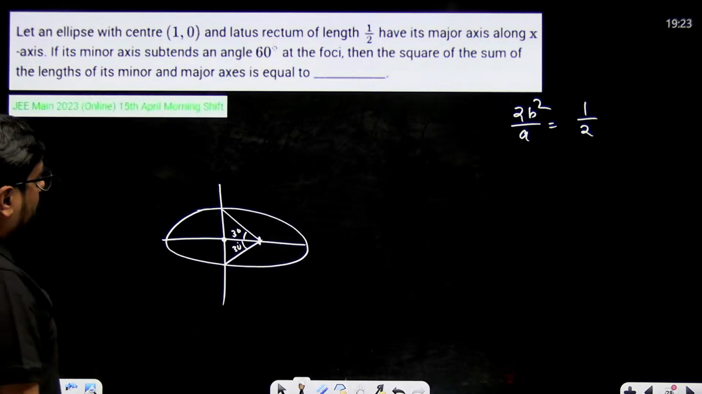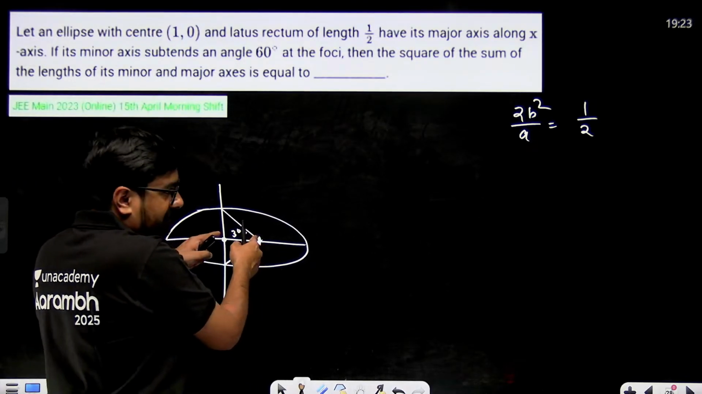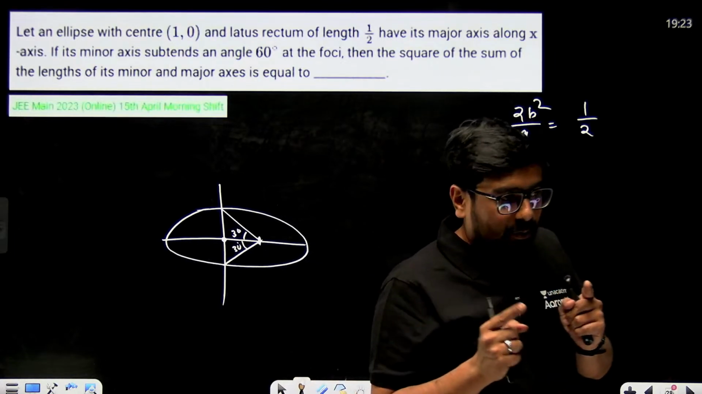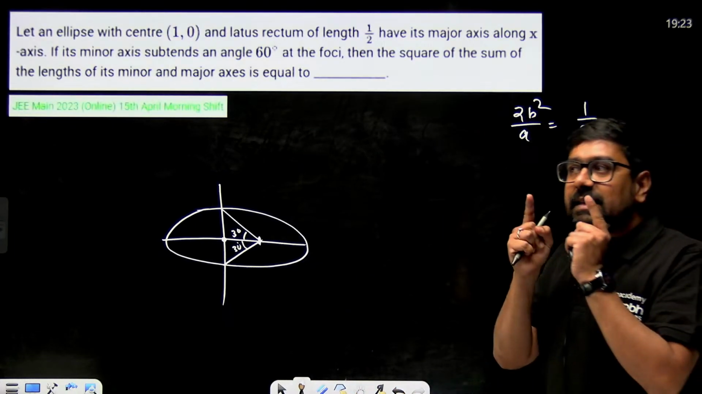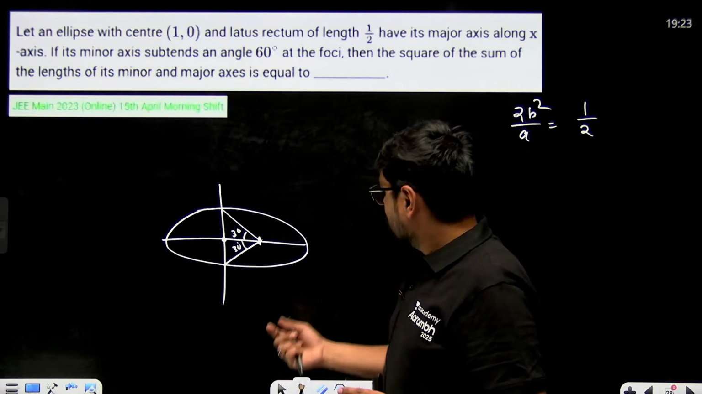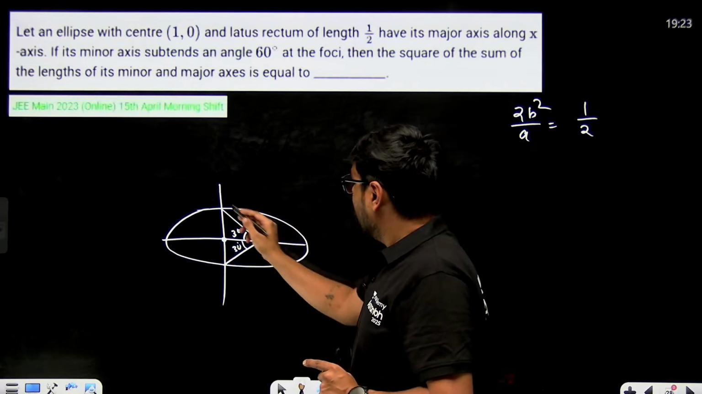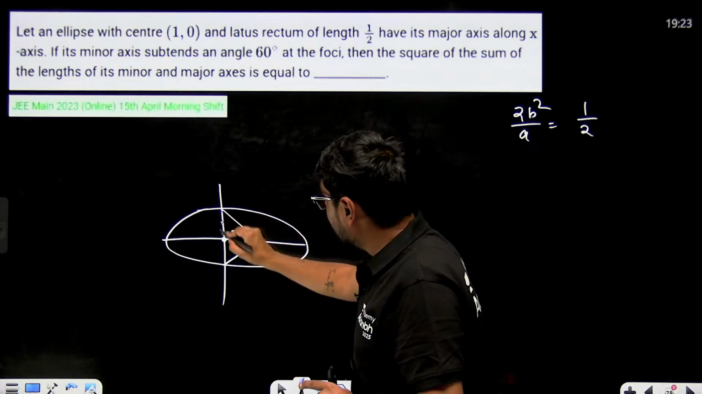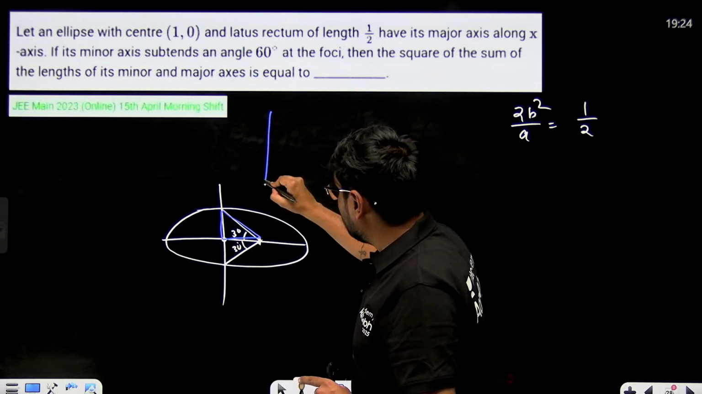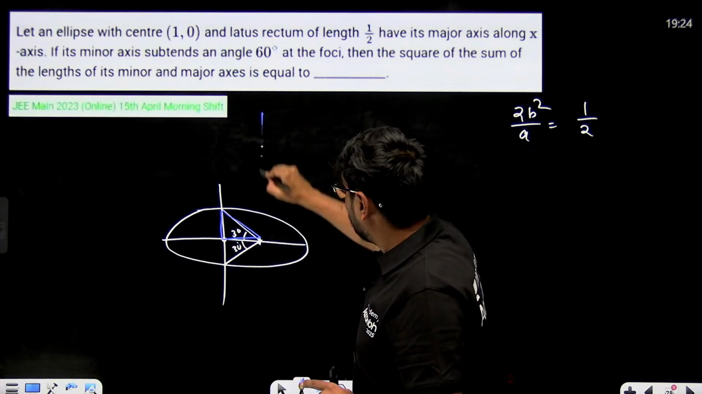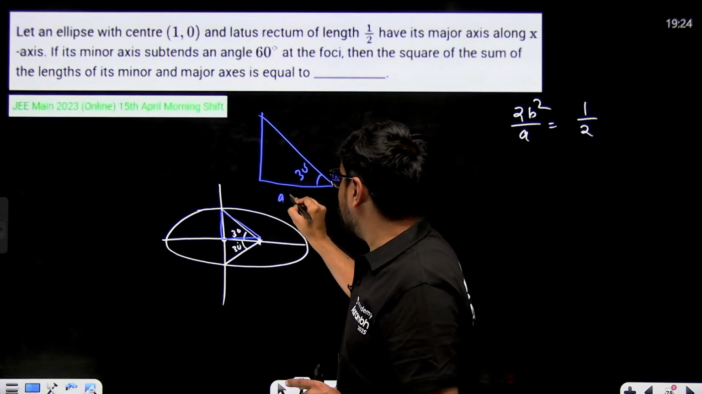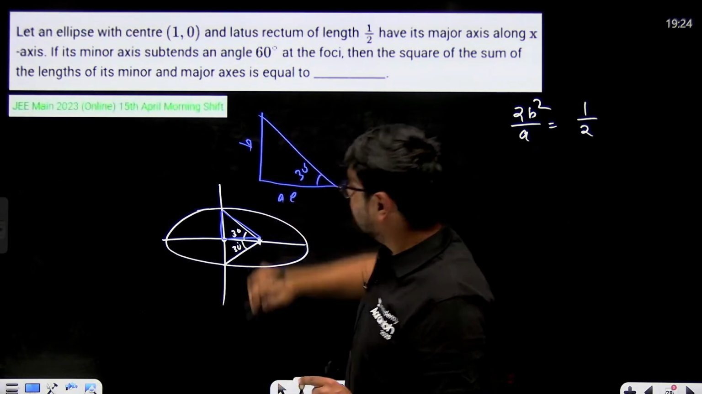Right. Now this distance from center to focus, what is AE? AE is the distance of center and focus. So this distance will be AE only. In this triangle, if I take this triangle, in this triangle, this is 30 degree. This is AE. What is this? This is B, minor axis.